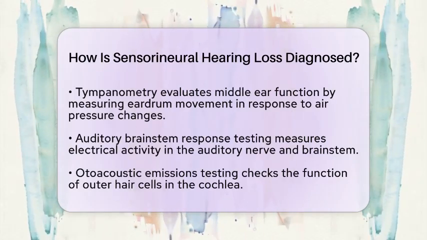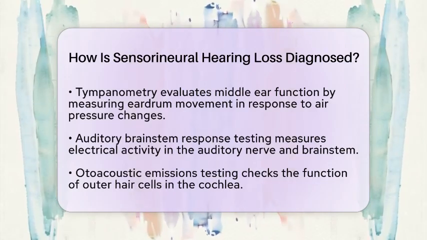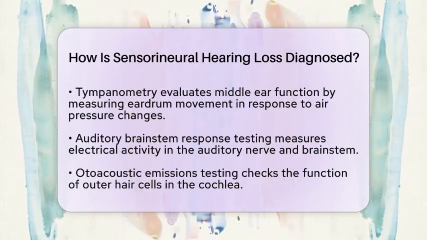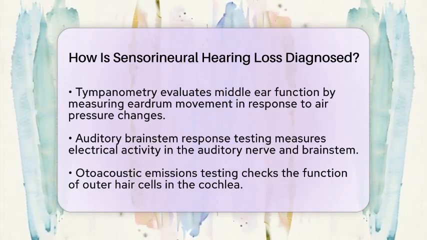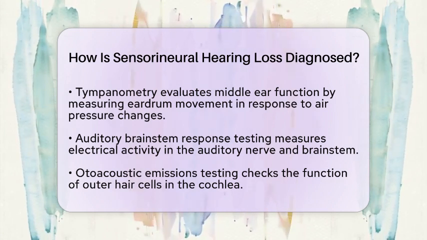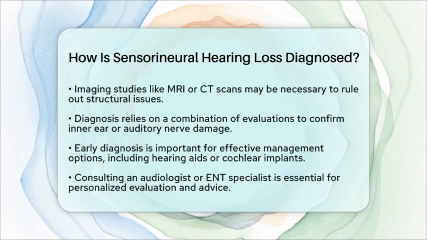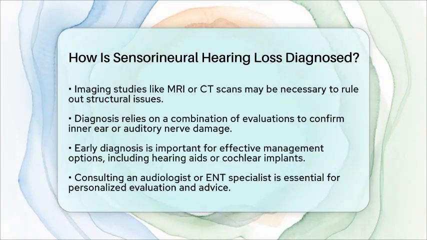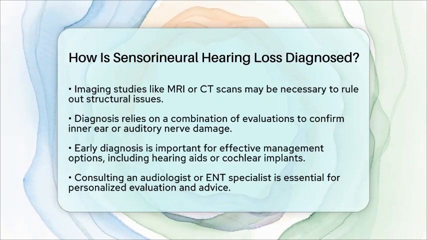This test checks the function of outer hair cells in the cochlea by measuring sounds produced by the inner ear in response to stimuli. If these emissions are absent or reduced, it may indicate cochlear damage, which is common in sensorineural hearing loss. In some cases, imaging studies like MRI or CT scans may be needed to rule out structural issues affecting the cochlea or auditory nerve, such as tumors or nerve damage.